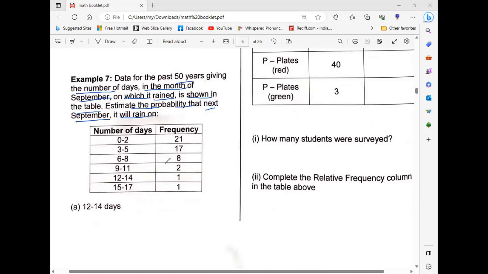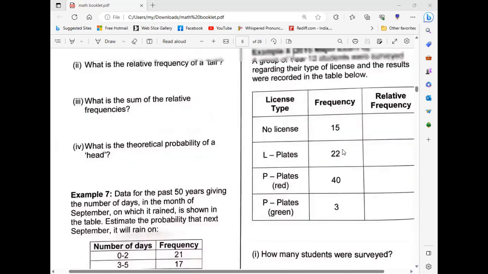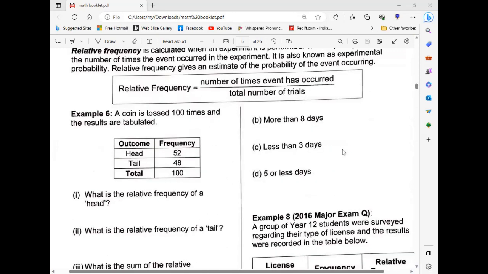Look, the total frequency is how much? 50. What is the chance of 12 to 14 days? 1 out of 50. This is the chance, 1 by 50. Next question: more than 8 days.